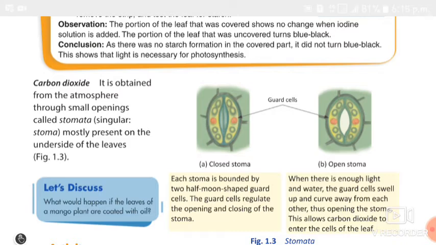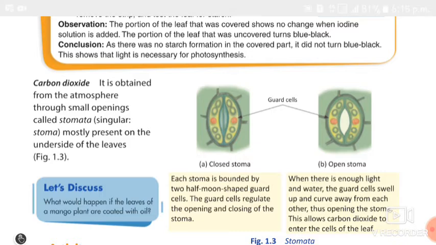Human beings absorb the oxygen and release the carbon dioxide. The plants obtain the carbon dioxide from the atmosphere through small openings.